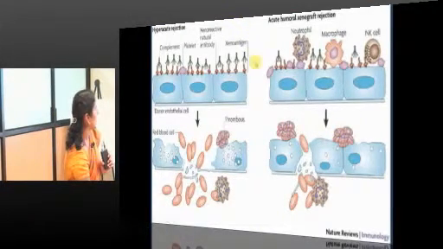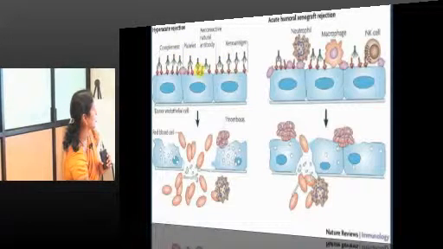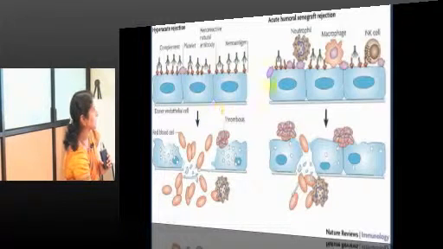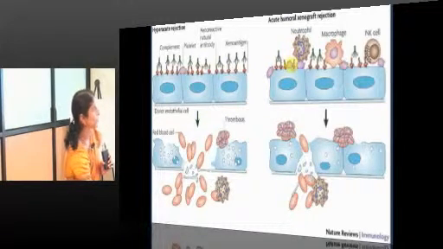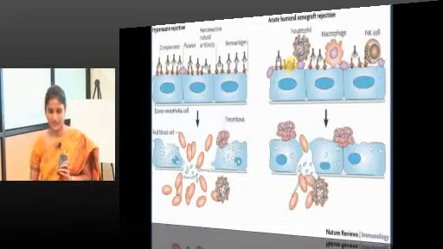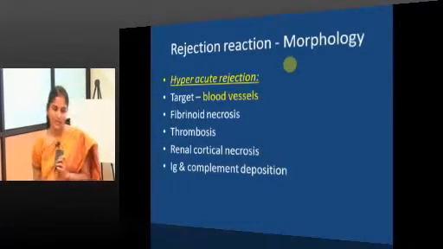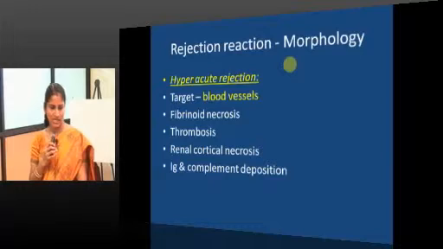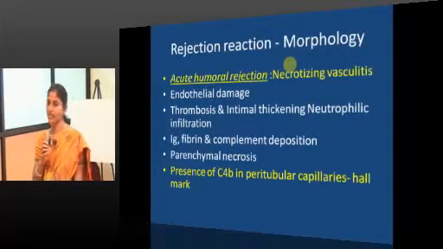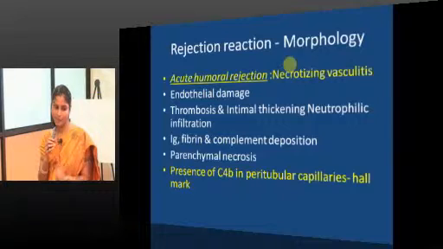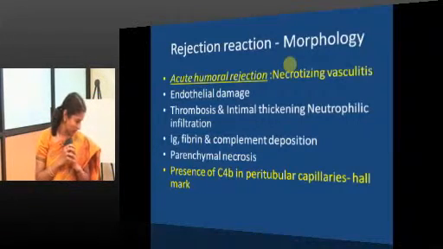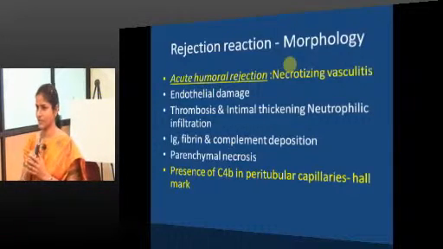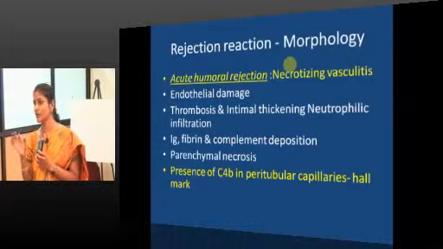This is about hyperacute, where the antigen antibody complex is formed and gets deposited on the surface of the graft cells, and here it is acute, which may be due to antibodies and cells. As the target is blood vessels, you can see changes at the level of vessels, and the hallmark feature is the presence of C4b in peritubular capillaries. That is the hallmark finding of acute humoral rejection, confirmed by immunofluorescence.